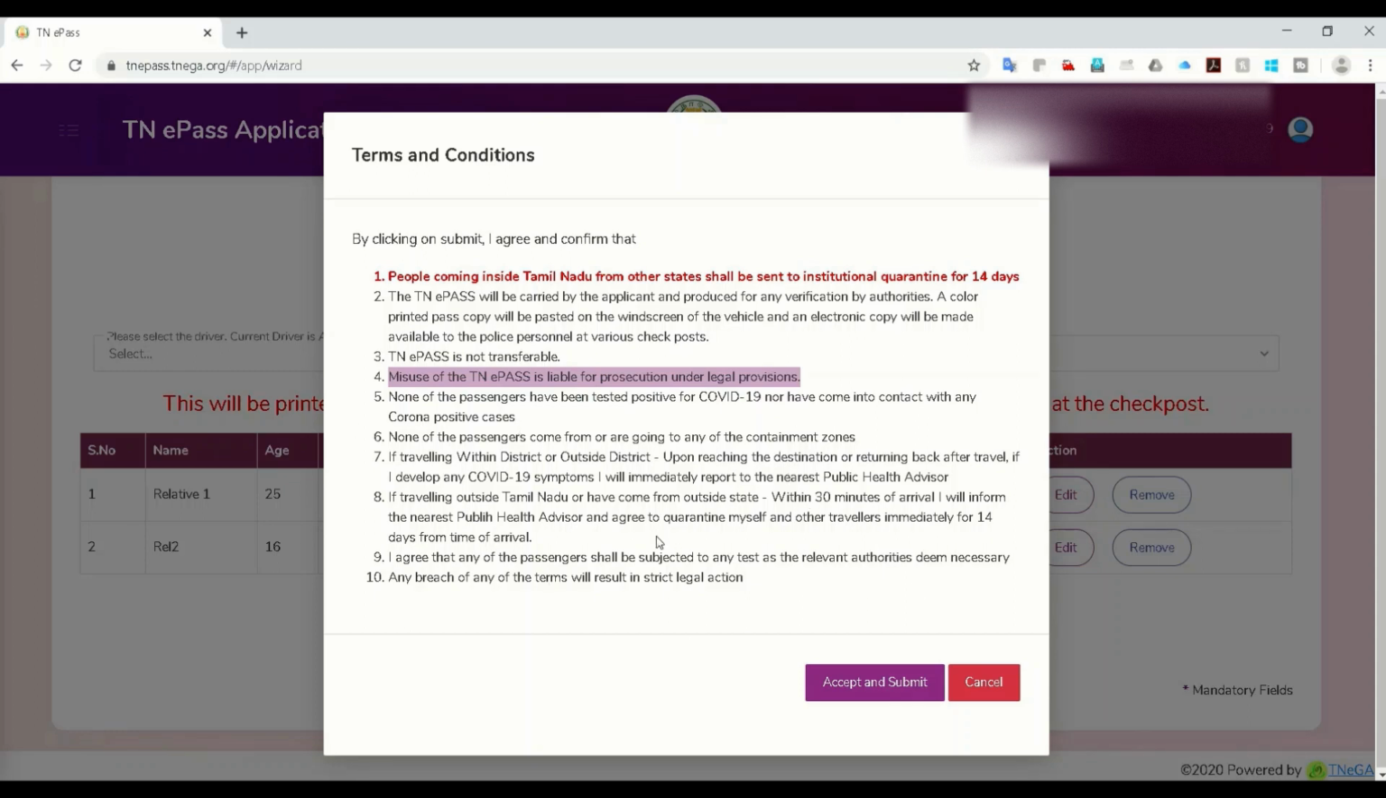I'm not going to submit this because I don't want to misuse this pass. If I submit it, all false information will go to the police, the Tamil Nadu government database. So I'll cancel here and I'll show how the approval happens and you get it. Let me cancel this.